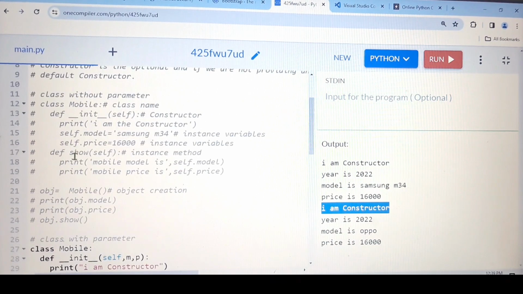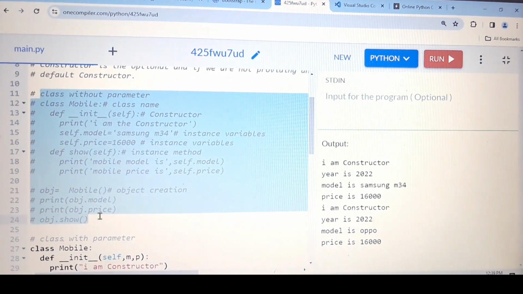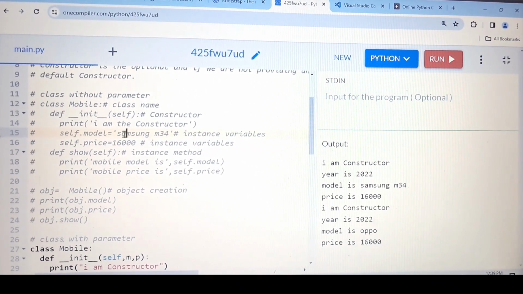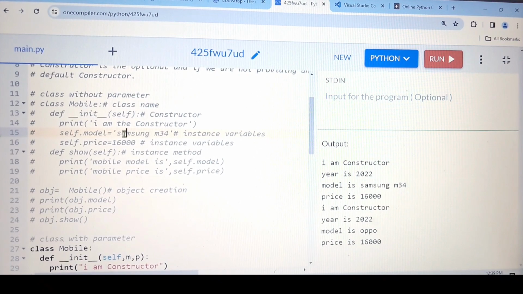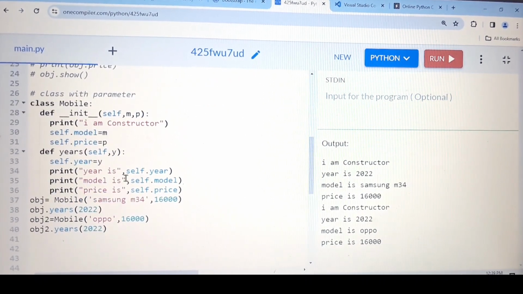If you remember this one, this entire thing is always going to print the same thing, whatever you have hard coded here. Once you have written 16,000 and once you have written the Samsung M34, each and every time it is going to print the same. But with the help of this class with parameter, you can change the value multiple times as per your requirement.